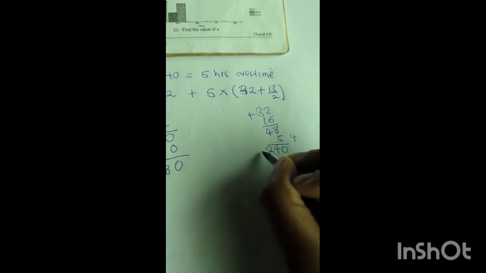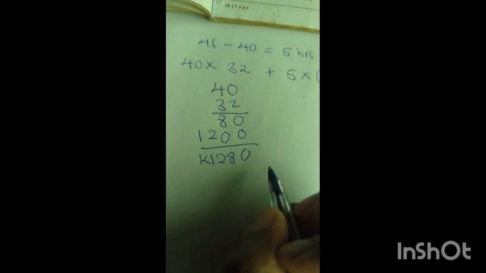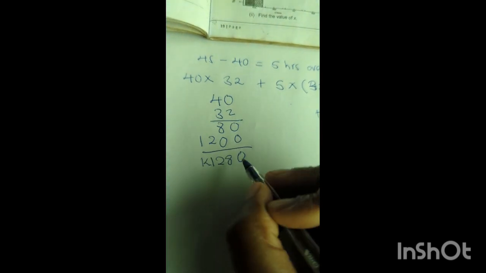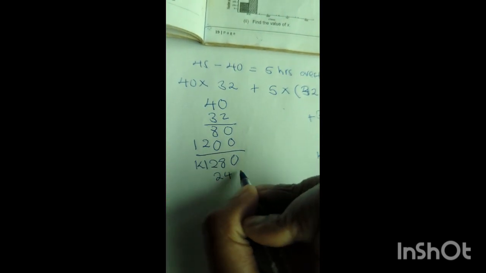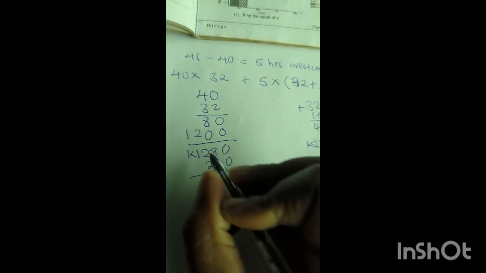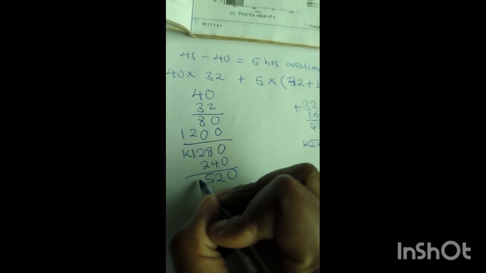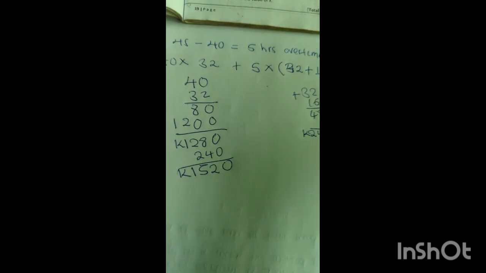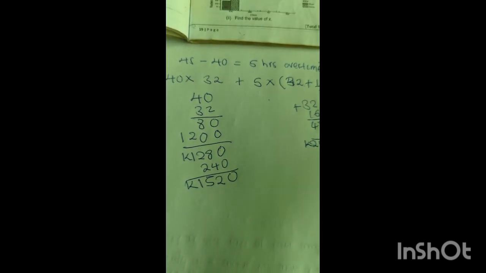And then this by this, that's 20. So plus 4, 24. So this is 240 kwacha. We'll add 240 kwacha to 1,280 kwacha. That will give us a 0. That's a 12. So that will become 5. So he got 1,520 kwacha in this particular week.